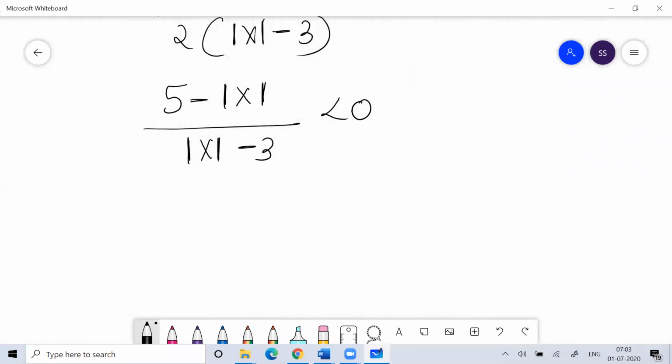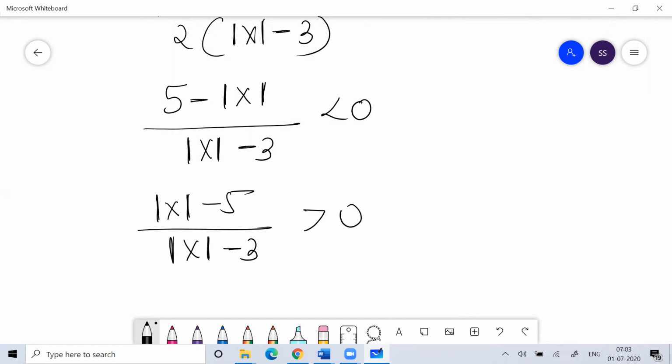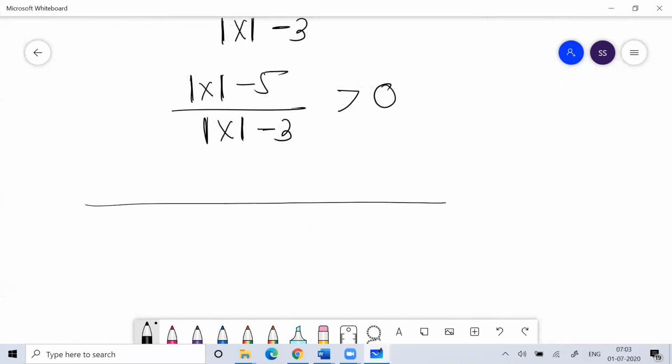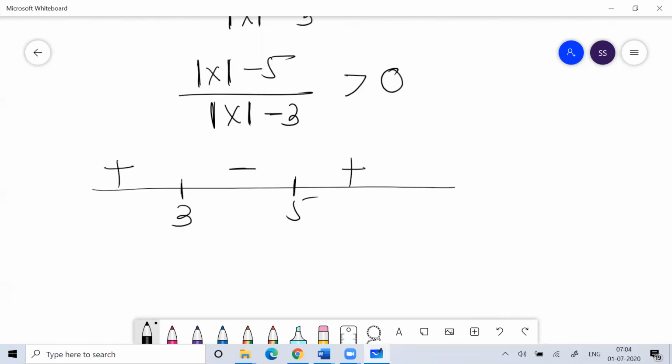Okay, so I can write modulus of x minus 5 by modulus of x minus 3 is greater than 0. I change the sign. So now I can draw the number line for modulus of x, with 3 and 5. This is positive, negative, positive. So I should accept the positive value.